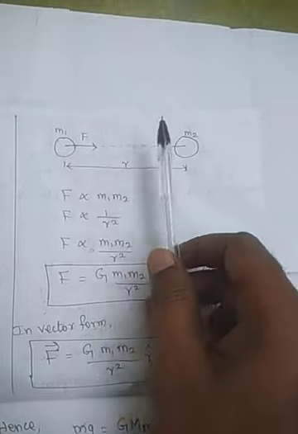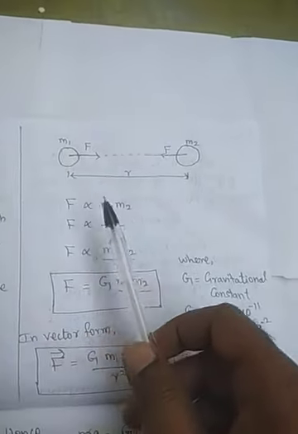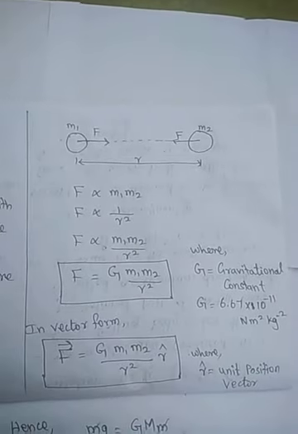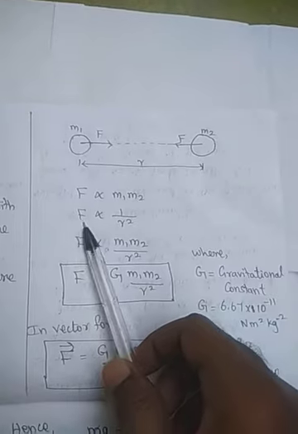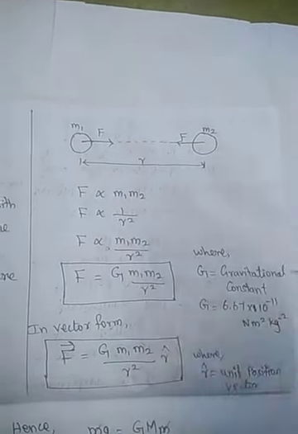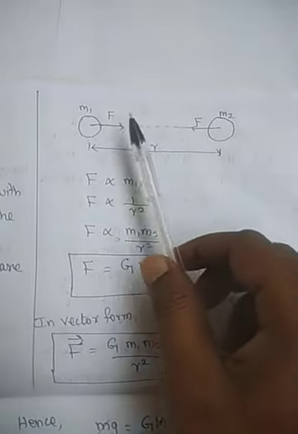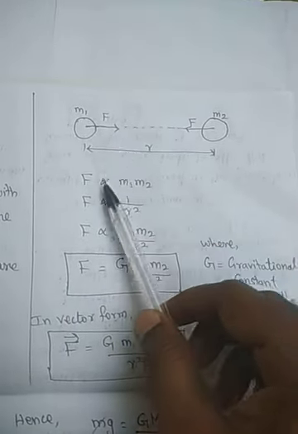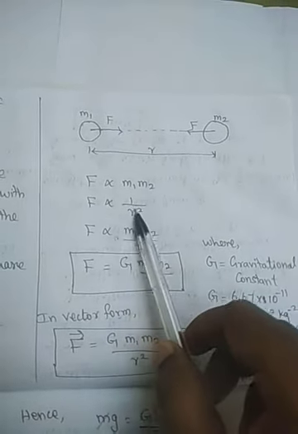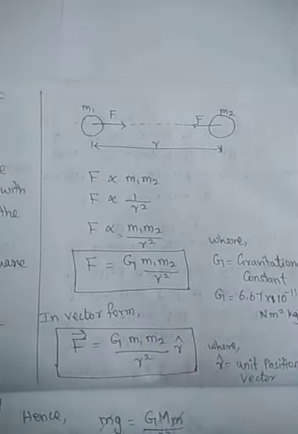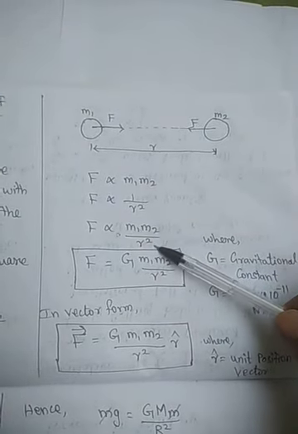m1 exerts a force of attraction on m2, and m2 also exerts a force of attraction on m1. That force of attraction is directly proportional to the product of the two masses and inversely proportional to the square of the distance between them. So again, the force of attraction between these two bodies is directly proportional to the product of their masses and inversely proportional to the square of the distance between them. Hence F is directly proportional to m1 m2 by r square.